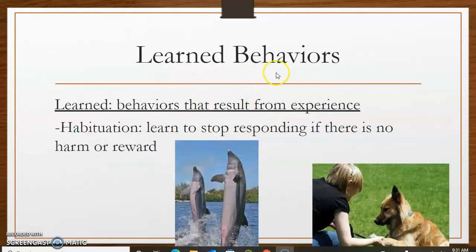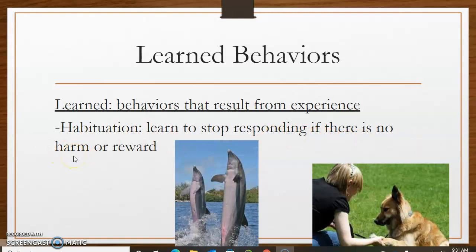And then learned behaviors result from experience, the things that you learn. A child learning to walk is a learned behavior. Under learned behavior, there is habituation: learning to stop responding if there is no harm or reward.